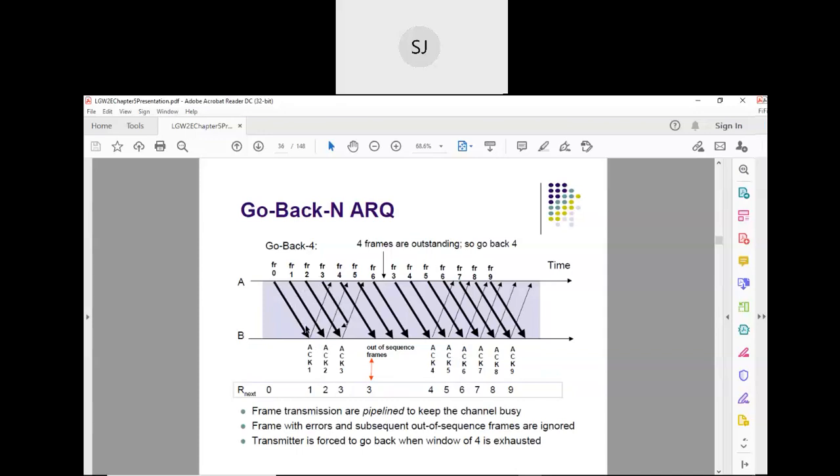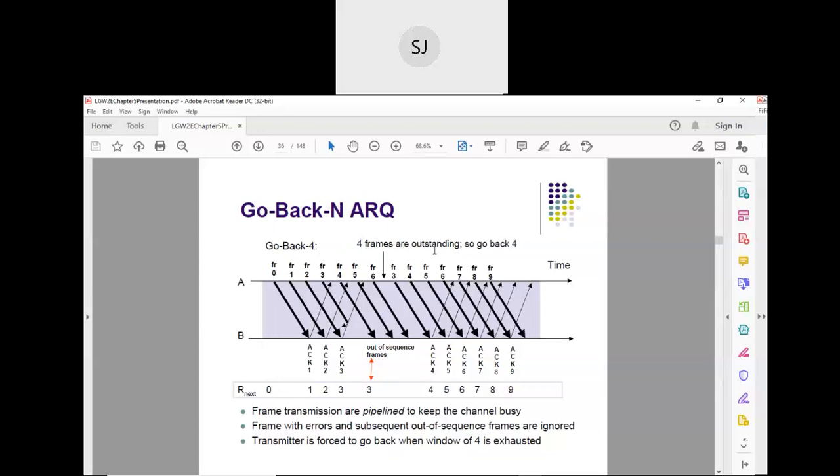Now B will acknowledge for frame 0, for 1, and for 2. But since frame 3 is not received, it doesn't send the acknowledgement. Now you just see here, since the window size is 4, we call it the go back 4 protocol. This N indicates the window size on the sender side.